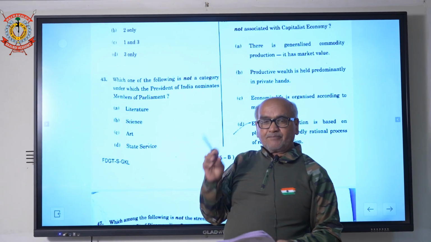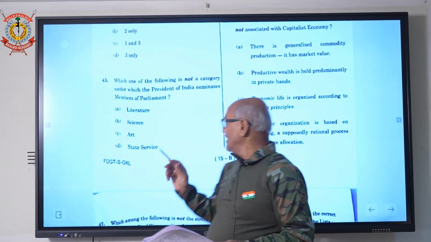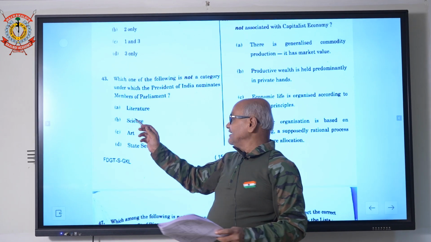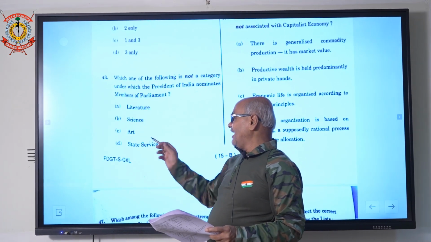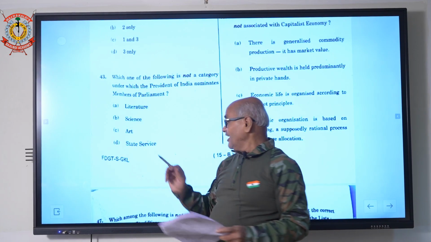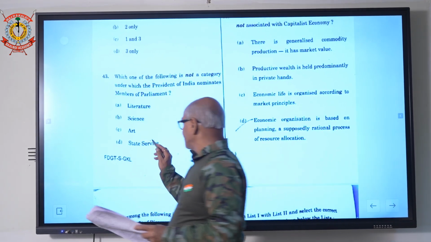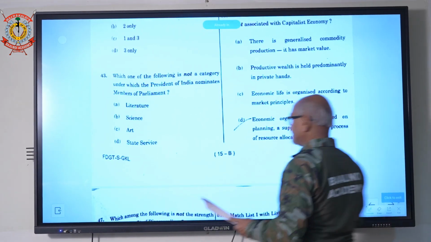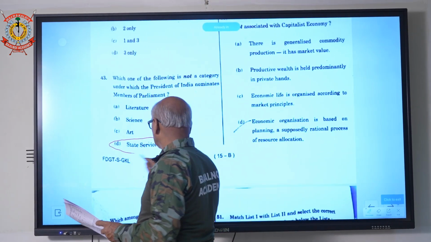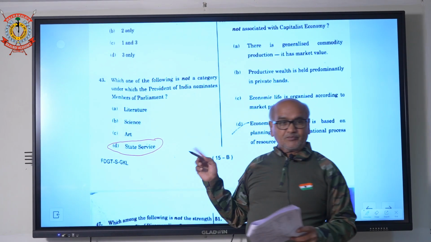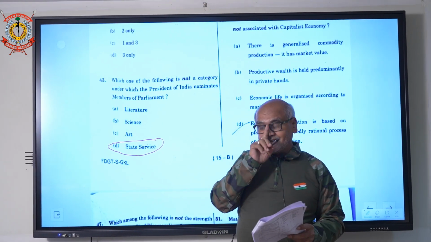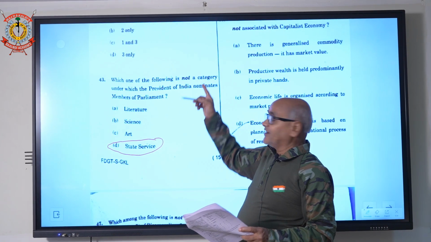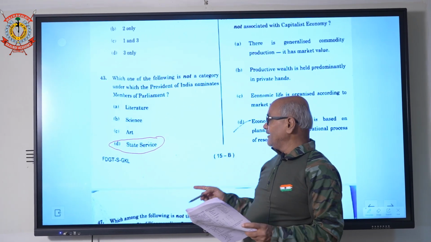In Rajya Sabha, the President nominates 12 members on the basis of their service in literature, science, art and social service, not state service. So the answer will be part D. Here the question is asked for "not", so the answer will be D part.